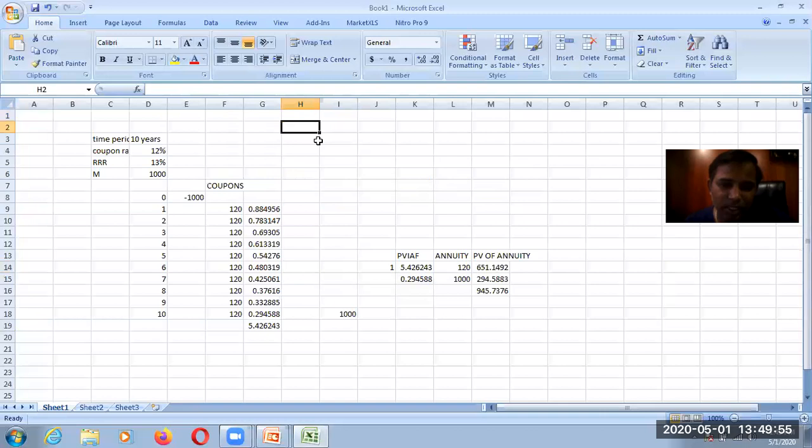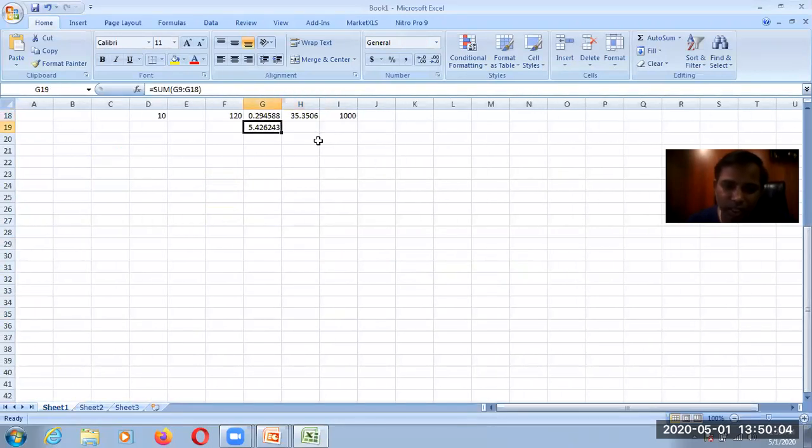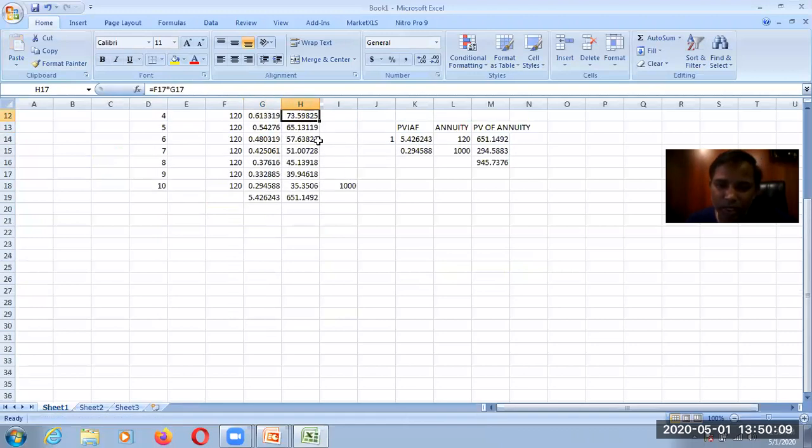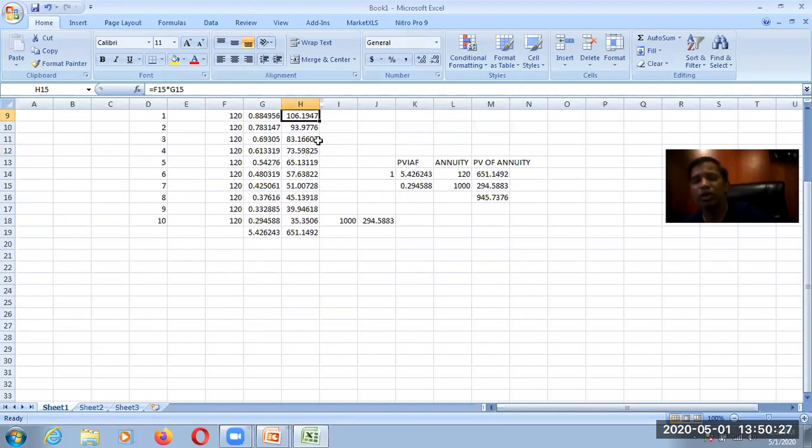We can simply convert the individual cash flows into present value. The summation will be again 651.1490, the same value. And here we already have the 10th year's factor value, so 1000 multiplied by this is the same value we calculated. So this is how you can calculate the bond value.